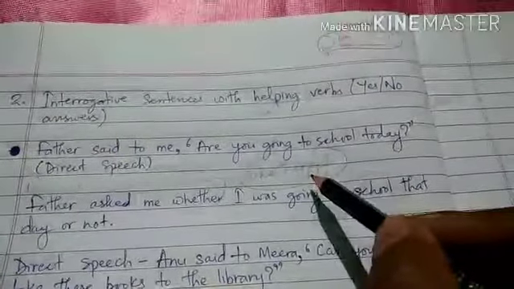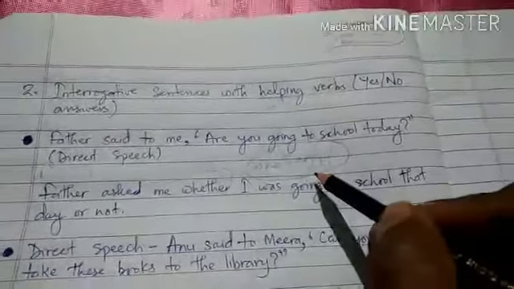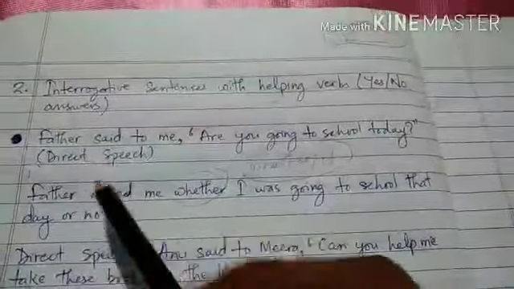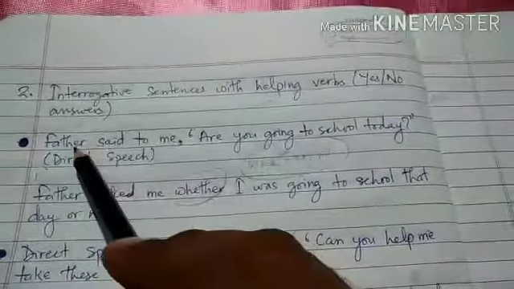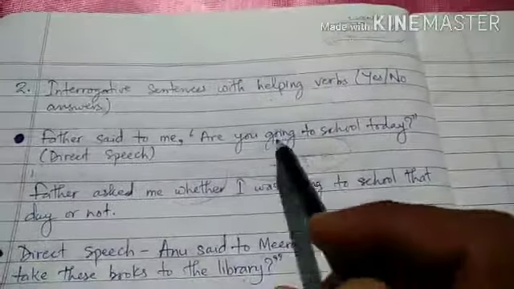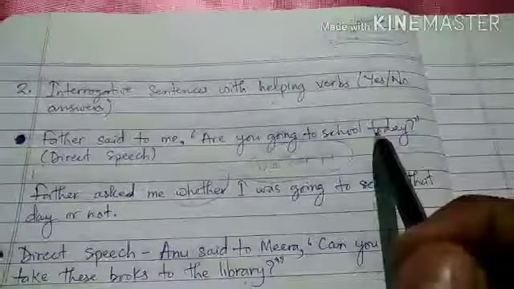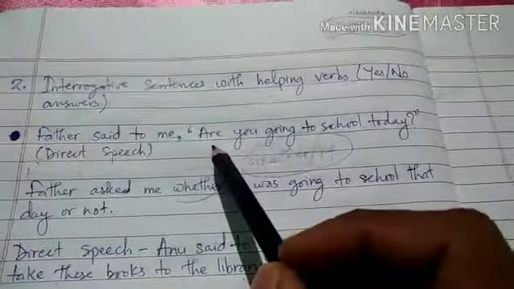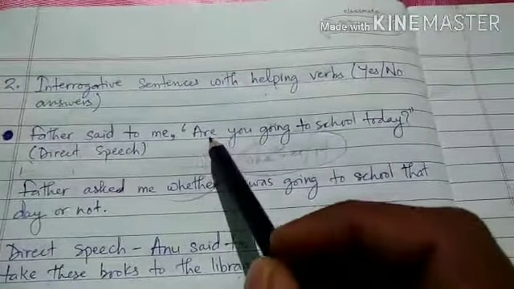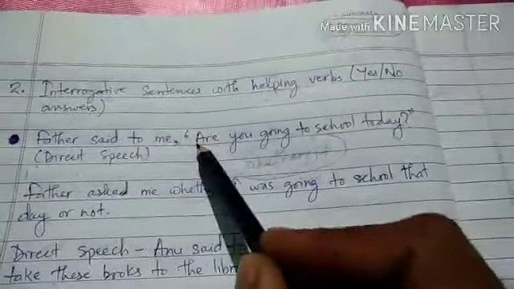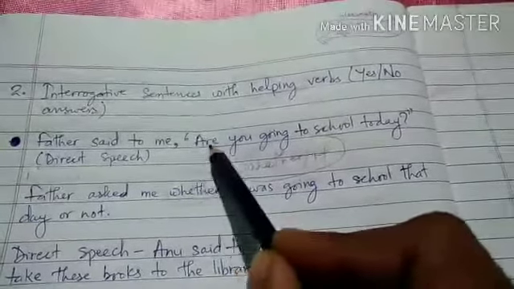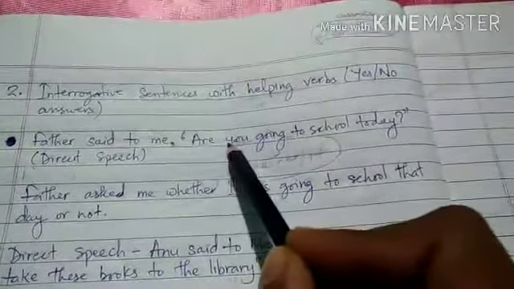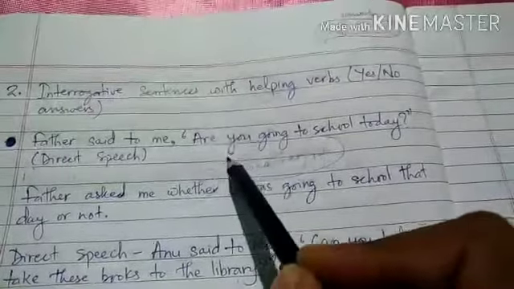Okay, so here we have some examples like: father said to me, are you going to school today? Like we understood in the interrogative sentences with WH words, here also we have to change the place of the helping verb and the subject in the indirect speech.